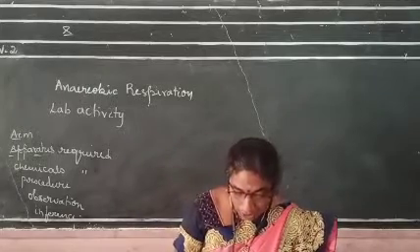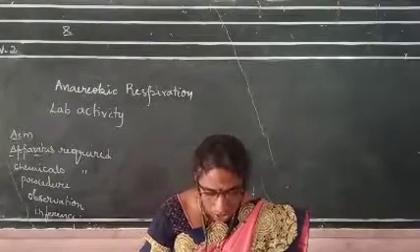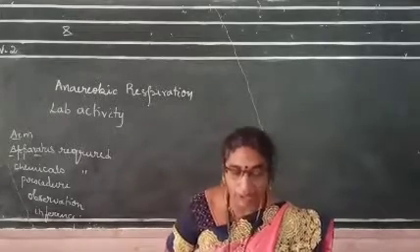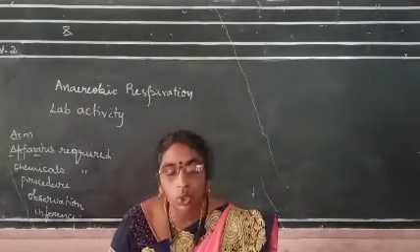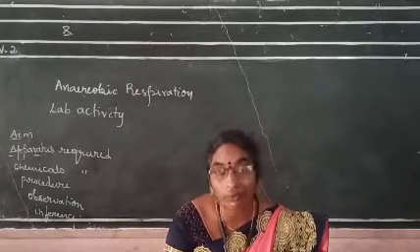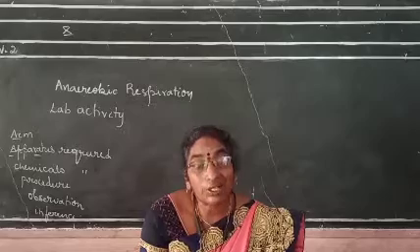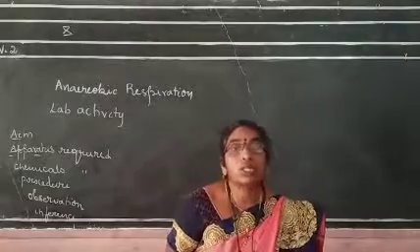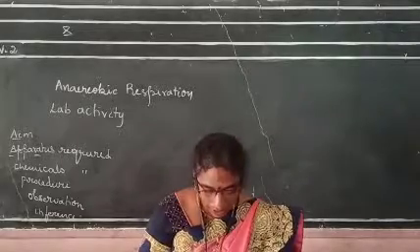You see page number 37. That picture says that not only glucose solution, you can take yeast also here. If glucose is not available, you can add yeast. So the respiration process will come very fast. Yeast is one type of microorganism. To know the respiration process in the glucose, we have to add the yeast. So here the yeast microorganism is doing anaerobic respiration and releasing carbon dioxide.